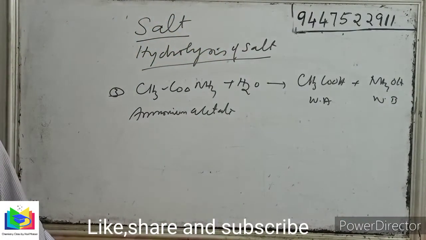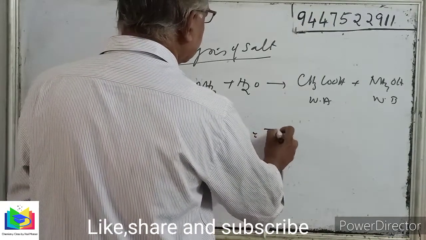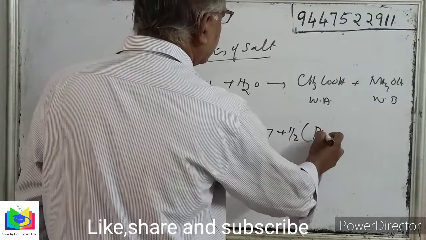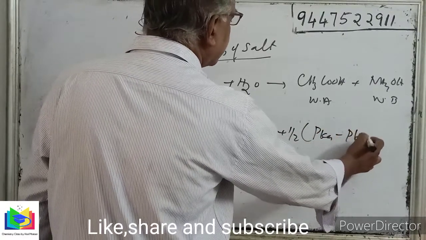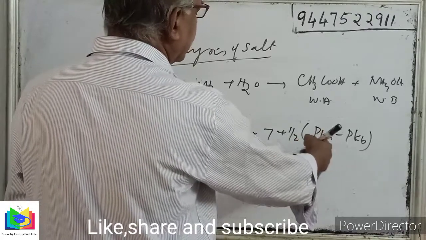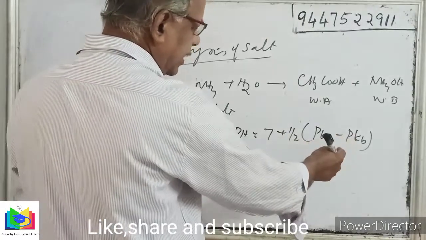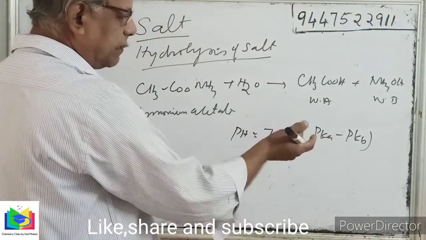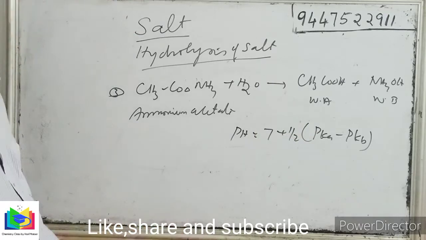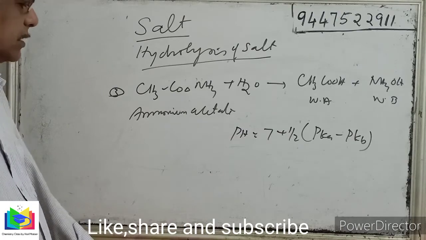In this case, the pH of the solution depends upon the pKa value and pKb value. So pH will be equal to 7 plus half into (pKa minus pKb). If pKa is greater than pKb, the pH will be above 7, so it will become basic. Depending upon the pKa and pKb, the resultant solution will be acidic or basic.